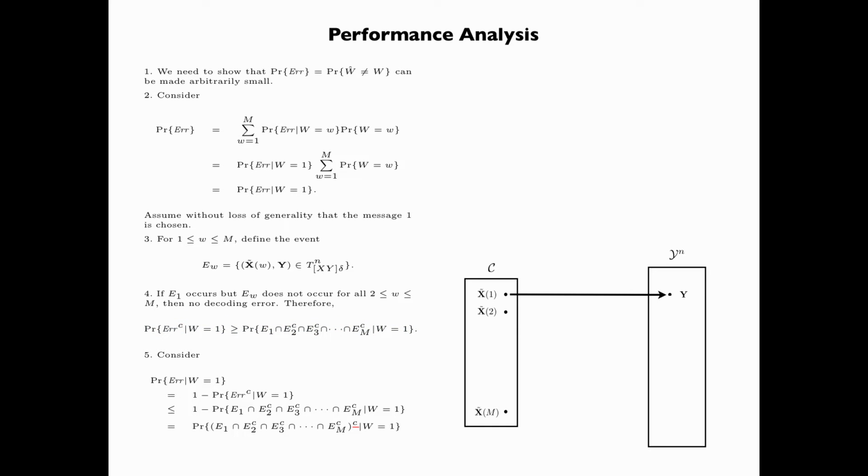This is simply equal to the probability of the complement of E1 intersect E2 complement, intersect E3 complement, intersect all the way to EM complement, given that W is equal to 1.